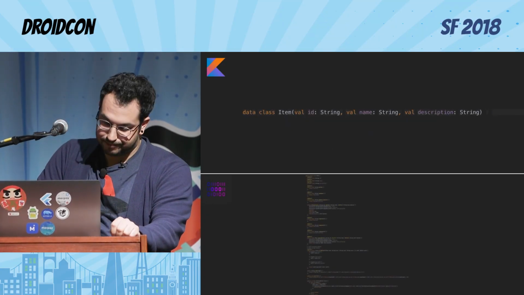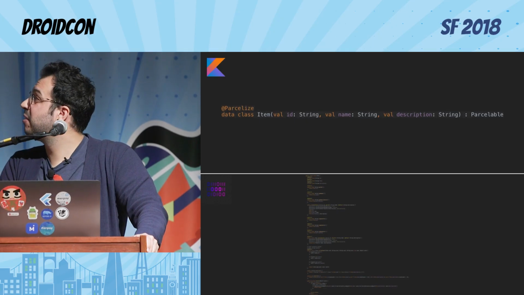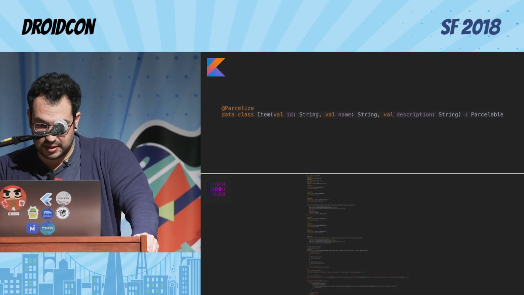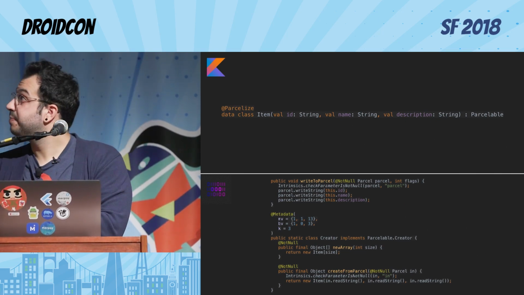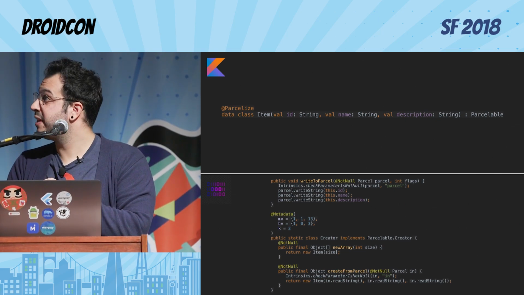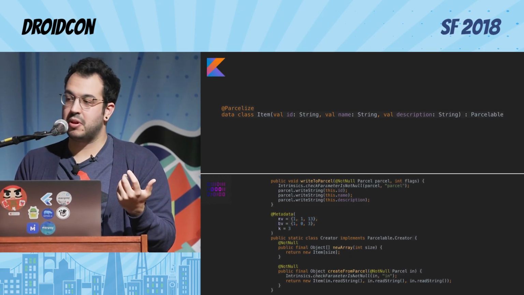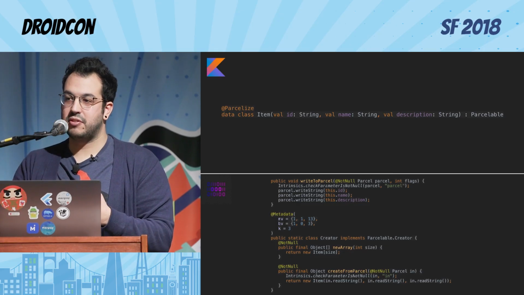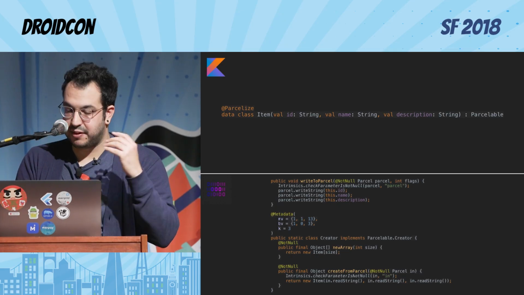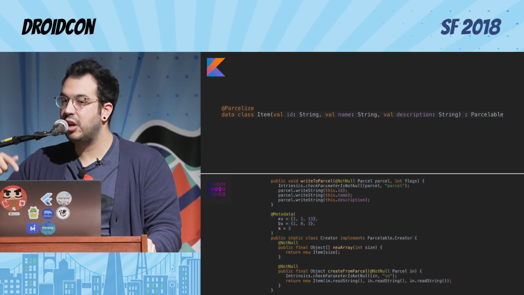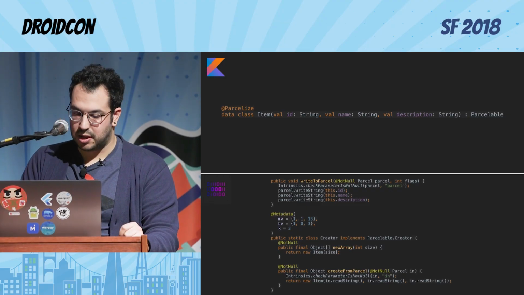So again, one keyword, 180 lines of code for you, zero error prone, no human error involved here. But there are more things, right? So if you do Android, we do Android. Parcelable is one of those beautiful things where you need to actually implement a contract, but if you do it wrong, you don't even realize. You realize at runtime, maybe. Sometimes you don't even realize because you get default values. So unless you are checking for something really specific, the error may come really late in the execution, so you can never actually tie it to the error in the implementation of Parcelable.